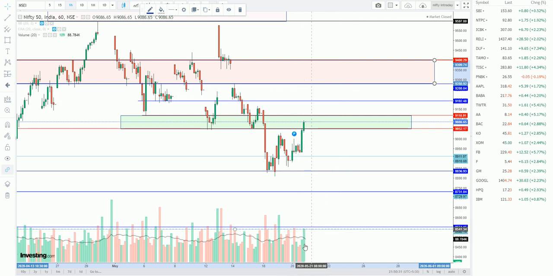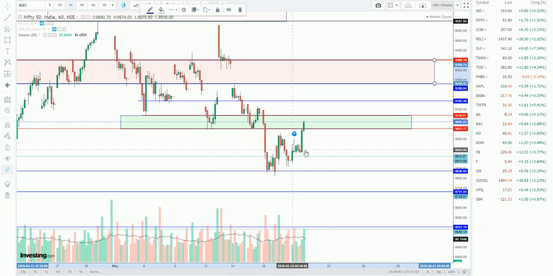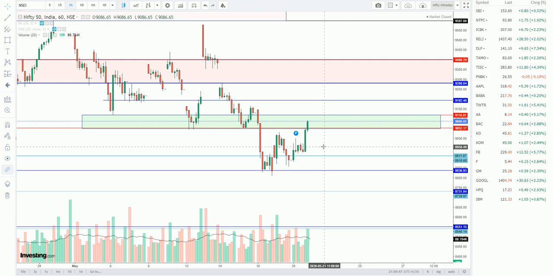We can see some kind of volume here. You can see some green candles with a big volume here, but not red candles with volumes. So definitely some buying pressure can be seen, especially from the DII side. So definitely Nifty can retest this 9100 and 9192 level and then proceed to the next level.